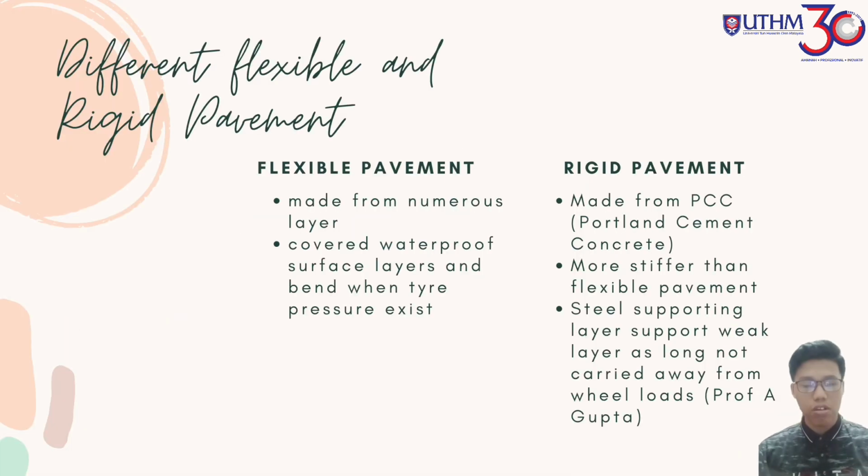Now I will explain about the literature review. First of all, I will explain about the difference between flexible and rigid pavement. Flexible pavement is made from numerous layers and tends to bend when tire pressure exists on the pavement, while rigid pavement is mainly made from Portland cement concrete. Based on what Prof. A. Gupta said, steel in the rigid layer supports the weak layer, which shows why rigid pavement is more stable than flexible.